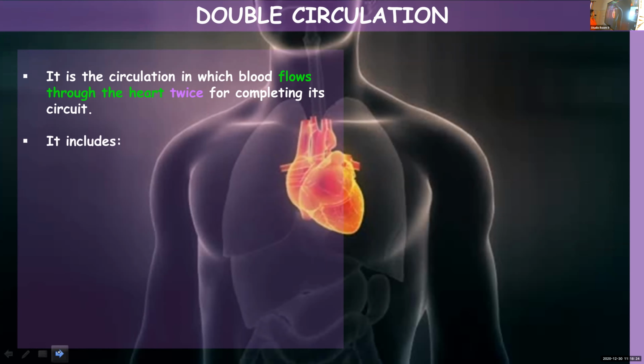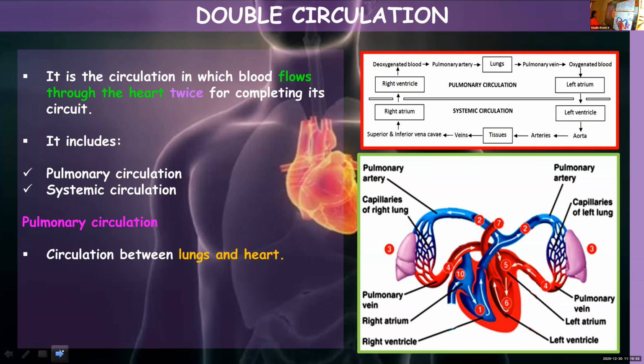It includes pulmonary circulation and systemic circulation. So together it makes double circulation. Pulmonary plus systemic together makes double circulation. So here you can see what comprises pulmonary and systemic circulation. If you take the case of pulmonary circulation, it is starting from the right ventricle.